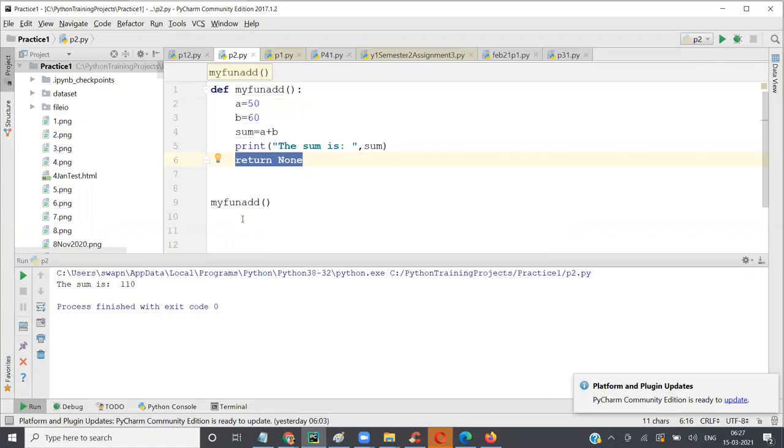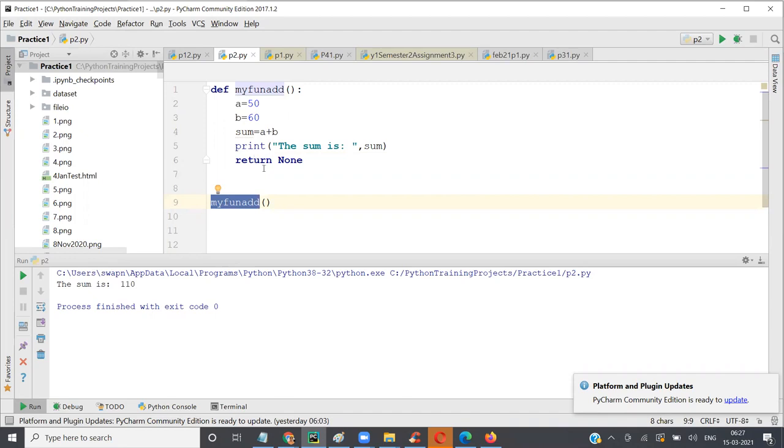As I said, in this case, line number 9 will be the first line to be executed. After line number 9, it goes to 1, 2, 3, 4, 5, 6, 7, 6. There's no 7, right? After 6, it comes back to the same location, 9, and then it goes to 10, 11 if there is code there. So return will return you back to where it was called from.